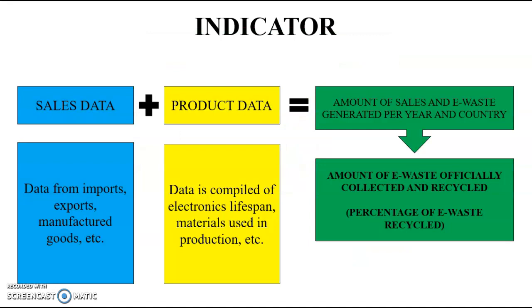If we take the sales data, the data from imports, exports, and manufactured goods, and add in the product data, which is the data compiled of electronics lifespan, materials used in production, etc., we can get the amount of sales and e-waste generated per year and per country. If we then take the amount of e-waste officially collected and recycled, we get our indicator, which is the percentage of e-waste recycled.